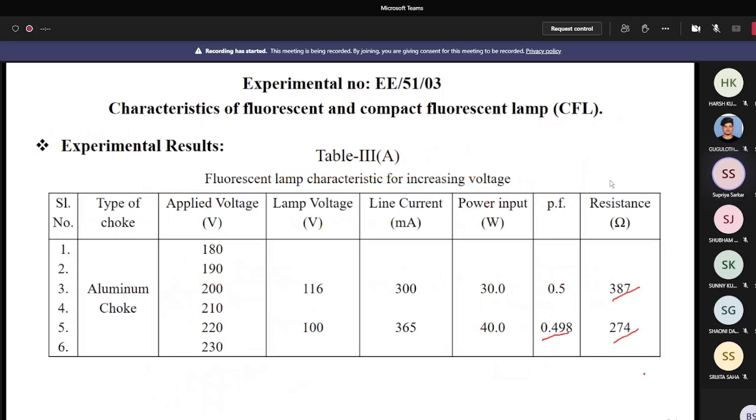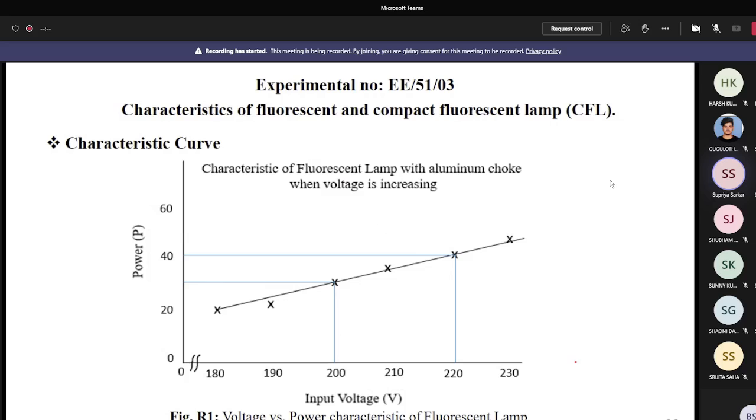For different applied voltages, you can get the readings, and then you can find out the power factor and the resistance. Then you can draw the graph, power versus input voltage. Now you can get the data points according to the results, and you have to draw the characteristics. How many points can you get here? 2, 4, 6. So according to the applied voltage, you can get 6 data points. Now you have to draw the characteristic curves. If you connect all the data points, it is not a straight line; you get a nonlinear characteristic.